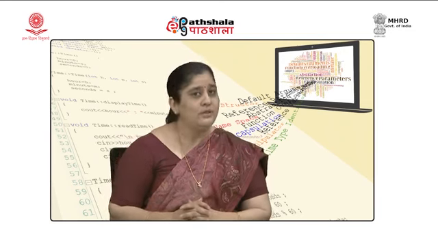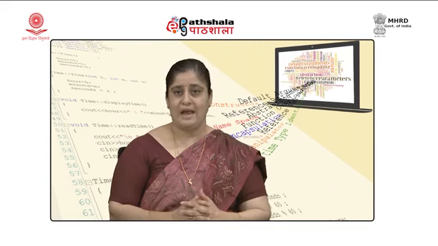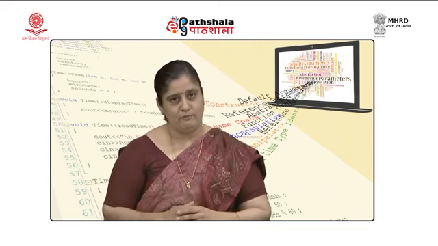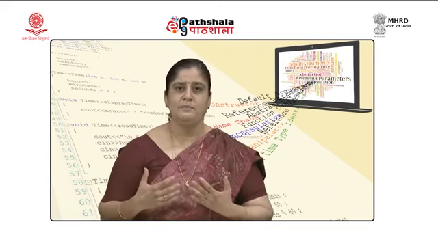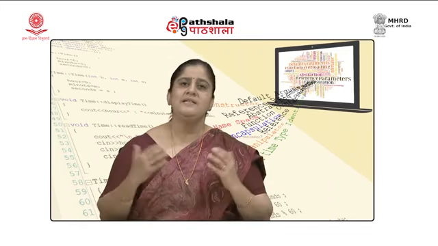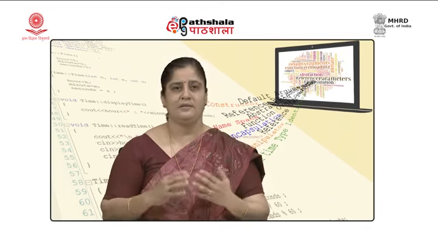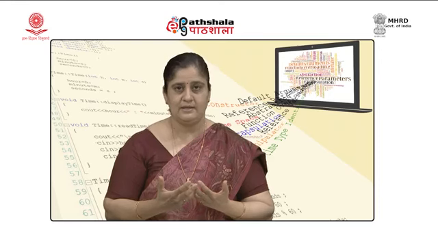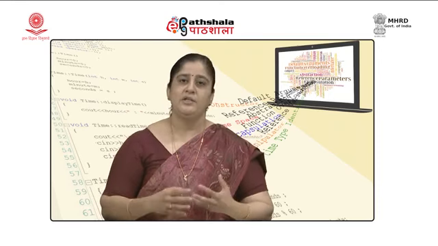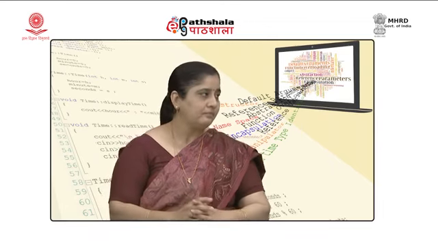Whereas, in the object oriented paradigm, we do not look at the problem and solution in terms of the tasks which need to be performed. We look at the problem as a collection of entities. It is seen as if we are developing software for a system, and the system is made up of various entities, and to achieve the functionalities of that system, these entities interact with each other.